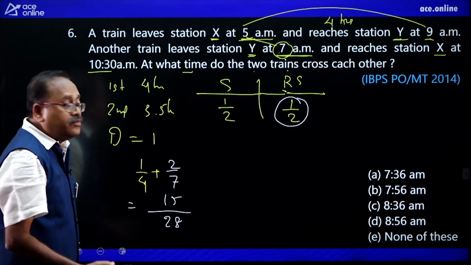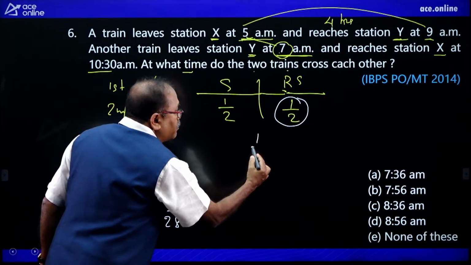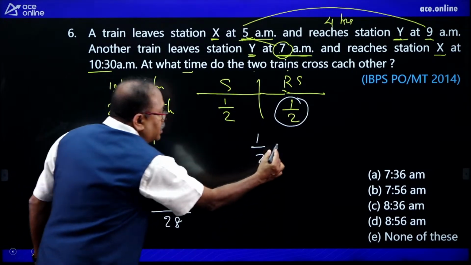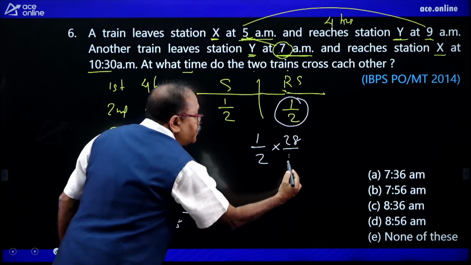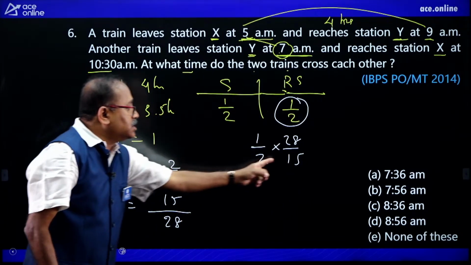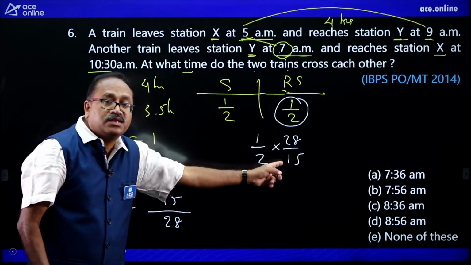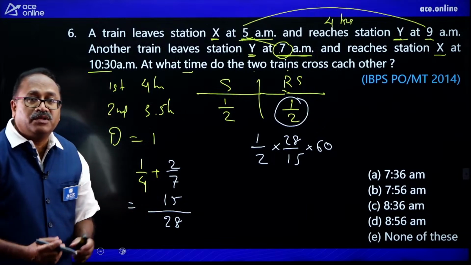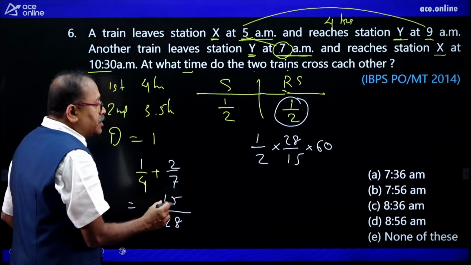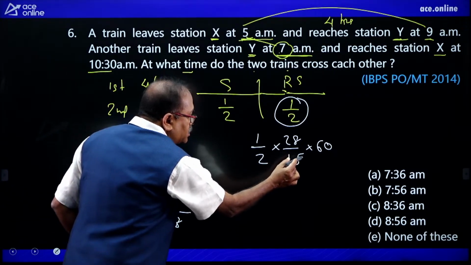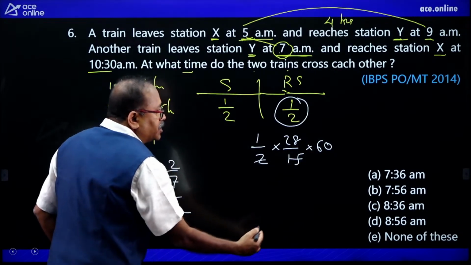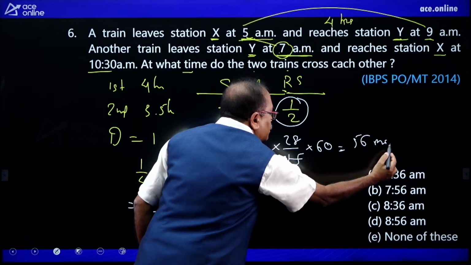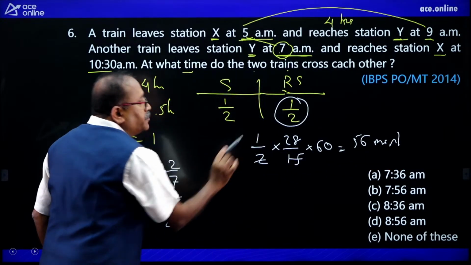Then how much time will it take? So that is 1 by 2 divided by 15 by 28. In other words, it will be 28 by 15, and I can see that the numerator is smaller than the denominator. I will multiply this by 60 in order to convert that into minutes. So how many minutes am I getting here? This gets cancelled, 30 is 2 times, and 28 into 2 is 56 minutes. So to cover this one, 56 minutes.